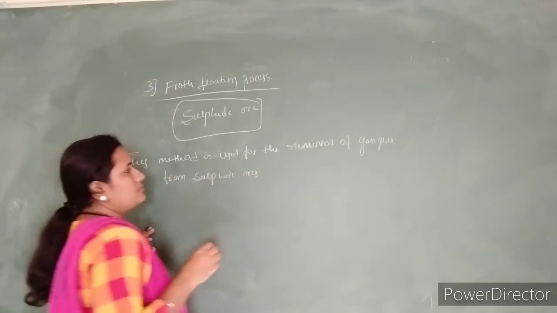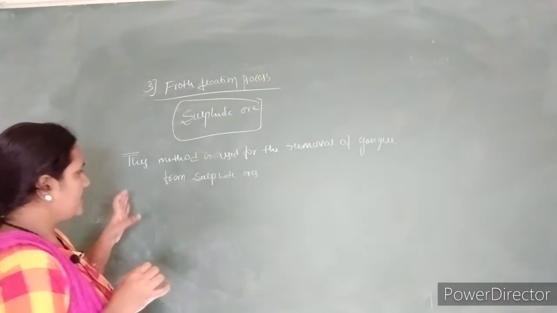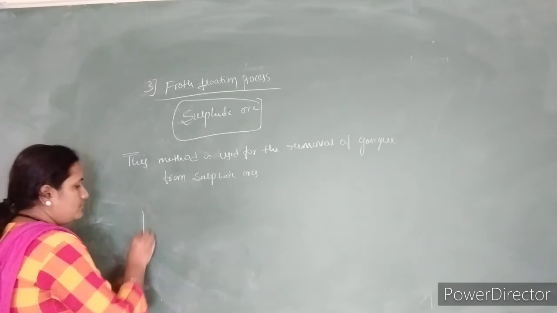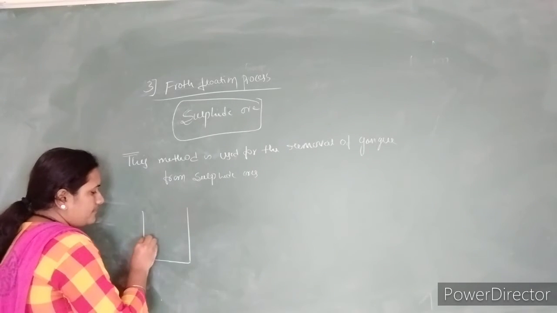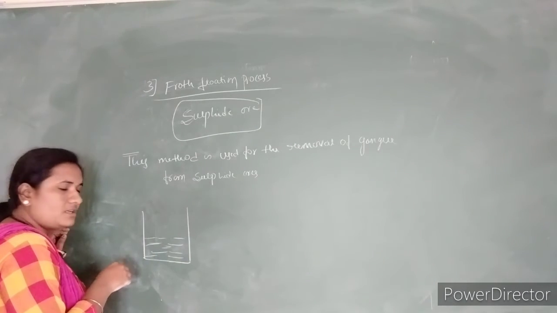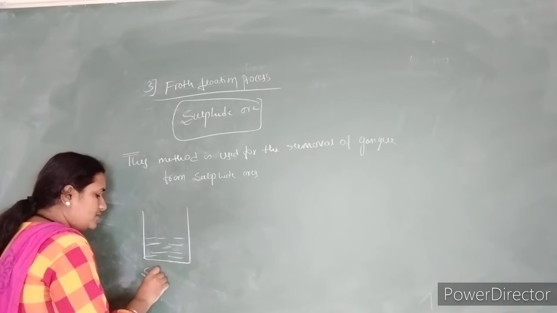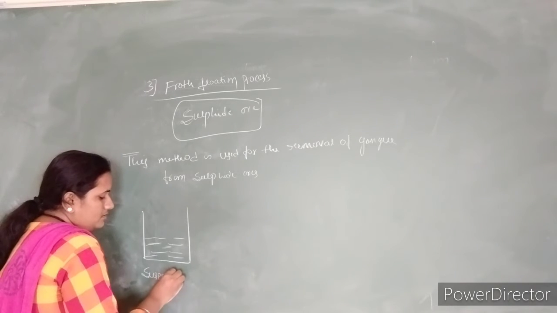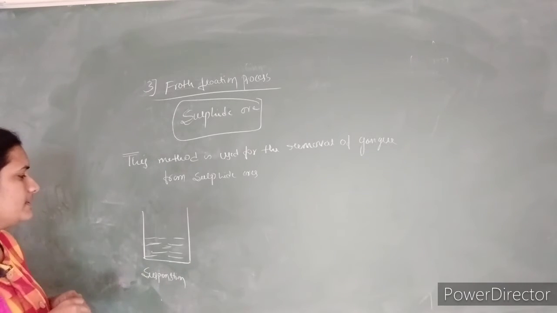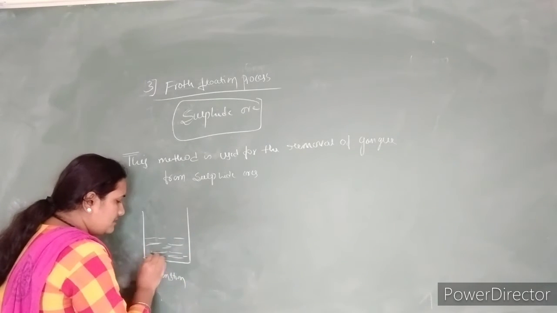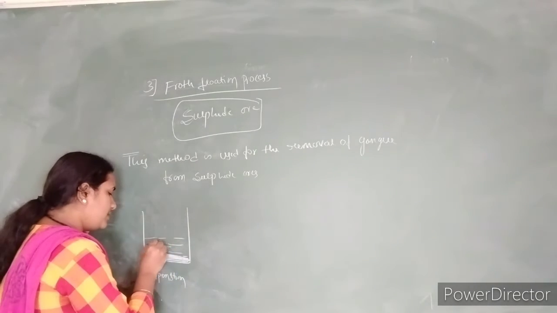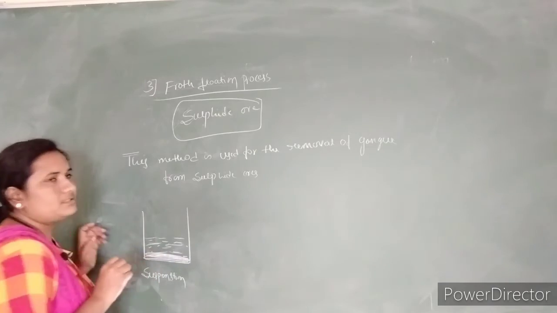During this process, firstly we have to make a suspension of the powdered sulfide ore with water. We add the sulfide ores to the water, and it makes a suspension. Suspension means the particles are not dissolved in the water; some particles remain insoluble. That is called a suspension.